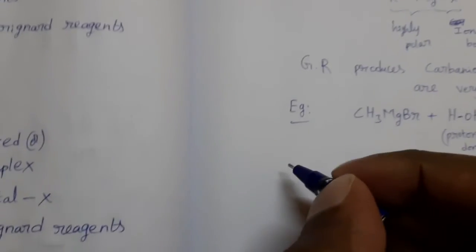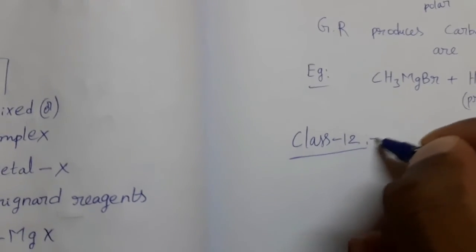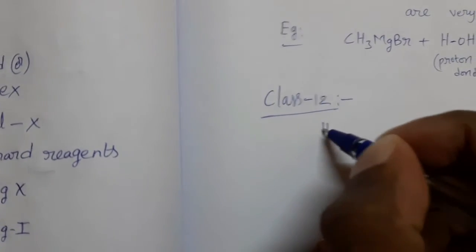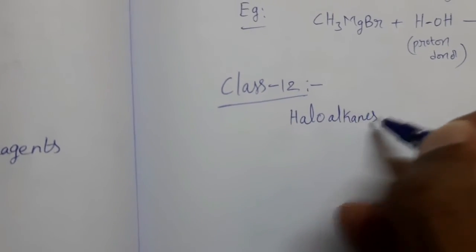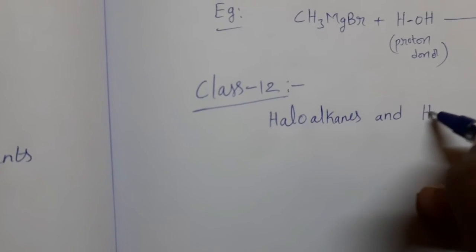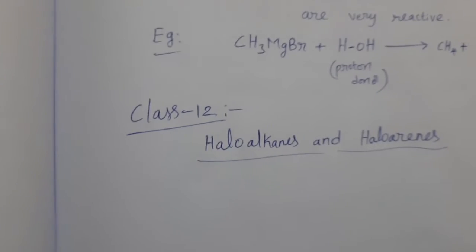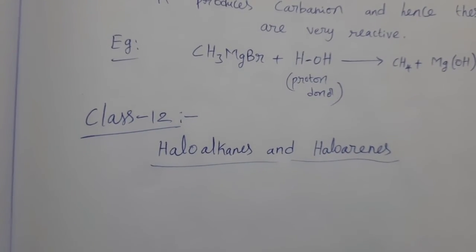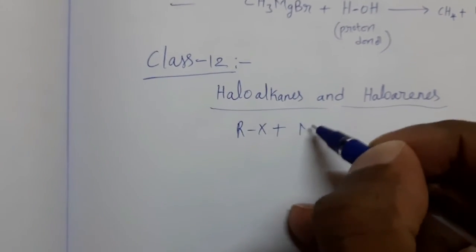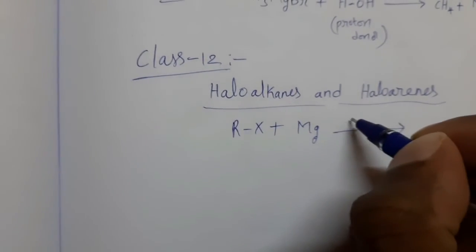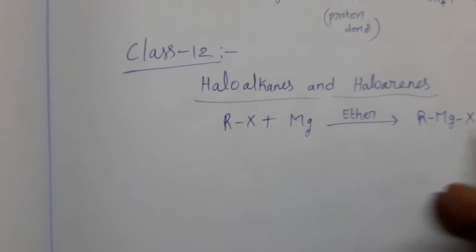First one, class 12, organic part, haloalkanes and haloarenes. In this chapter, we will study about this Grignard reagent. Already we know that alkyl halides react with magnesium in presence of ether. We can get Grignard reagents or RMgX.